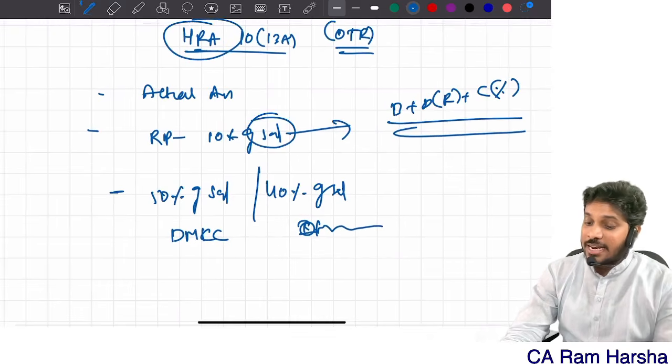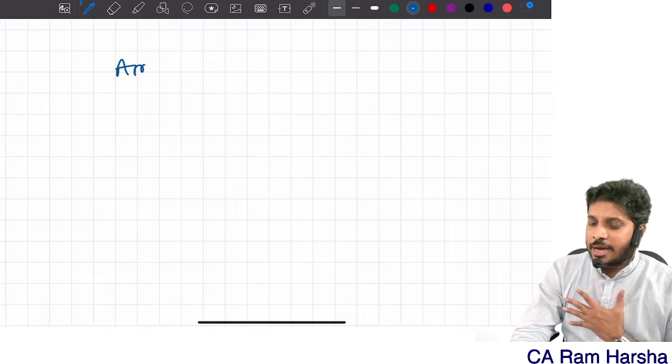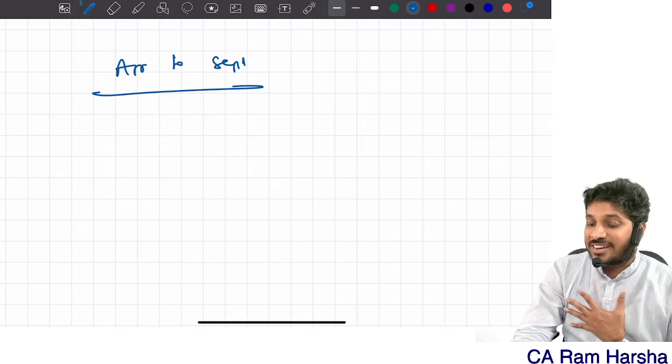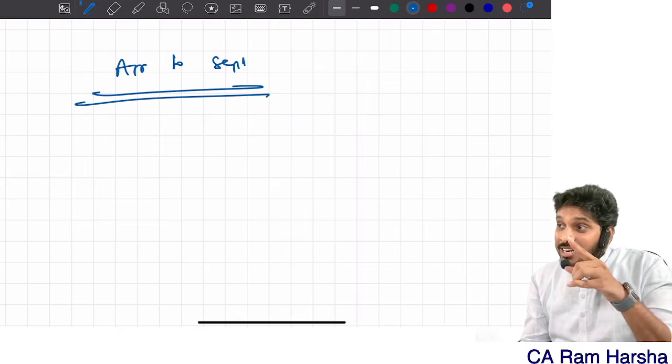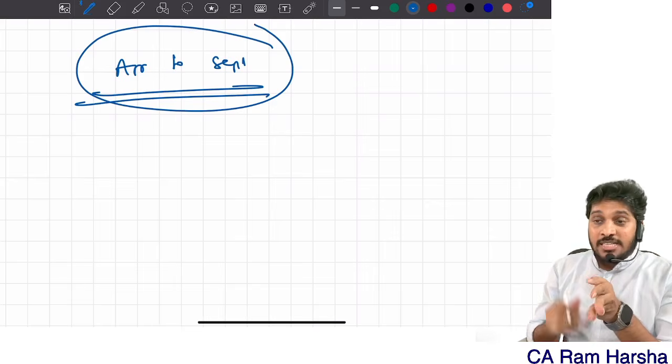By the way, here salary is there, right? Suppose I am receiving HRA from April month to September month. For these 6 months I am receiving HRA. Salary should also be considered only for these 6 months. Sir, April month salary is paid in May, sir.